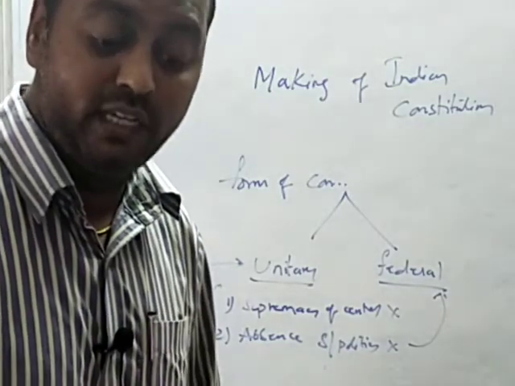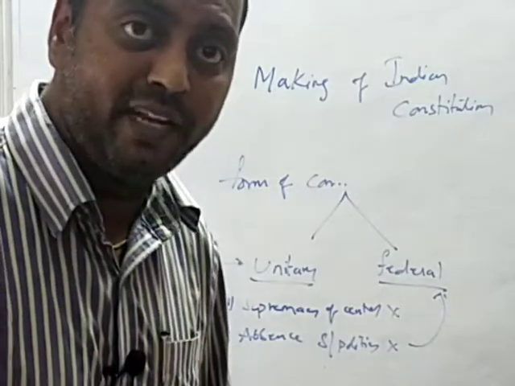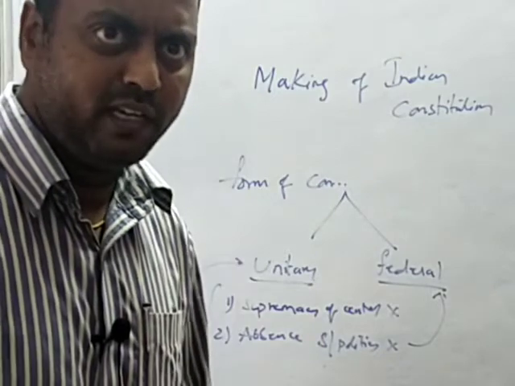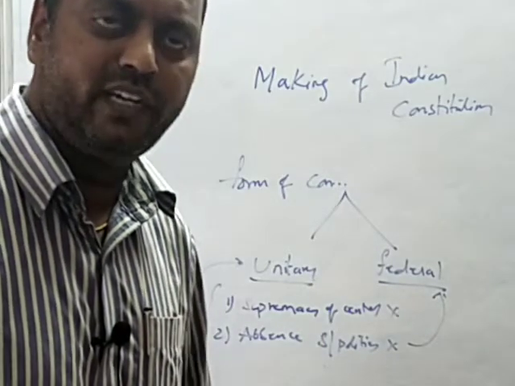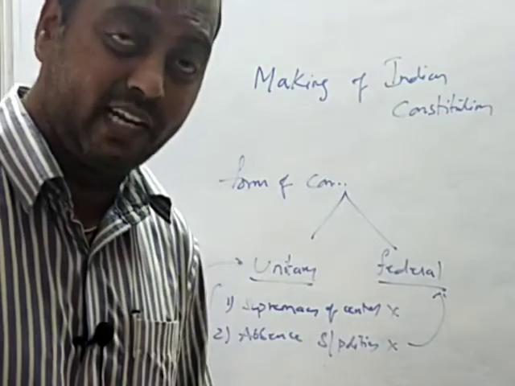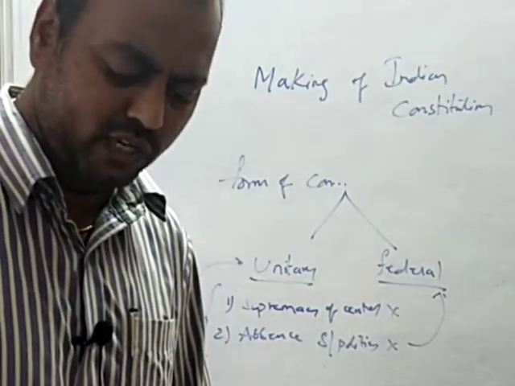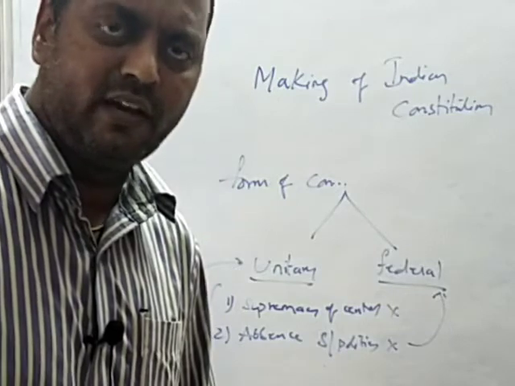This dual polity resembles the American constitution. The American polity is also a dual polity. One of them is known as the federal government, and the other as the states, which correspond respectively to the union government and the state governments of the draft constitution.